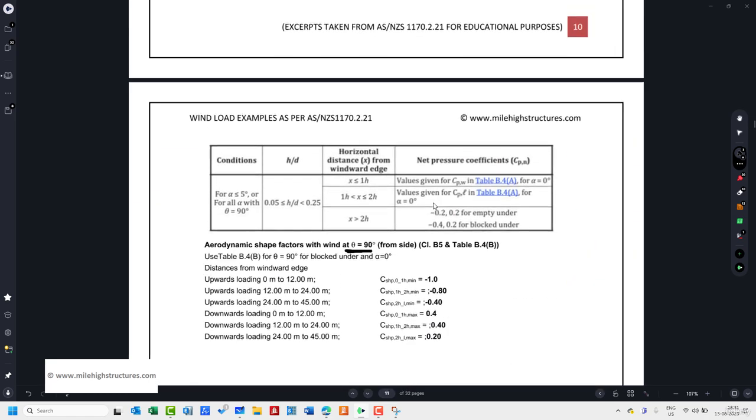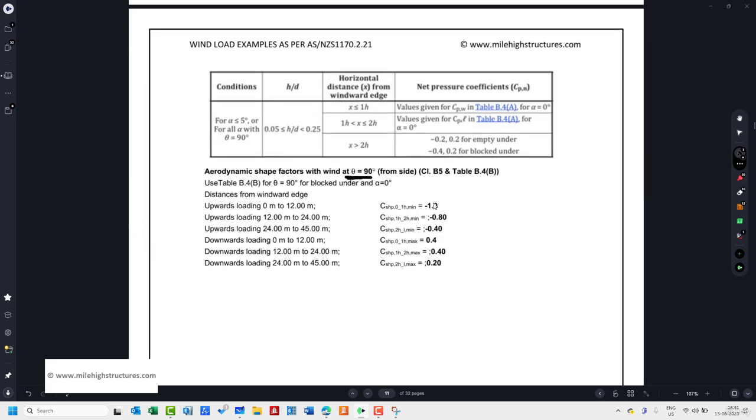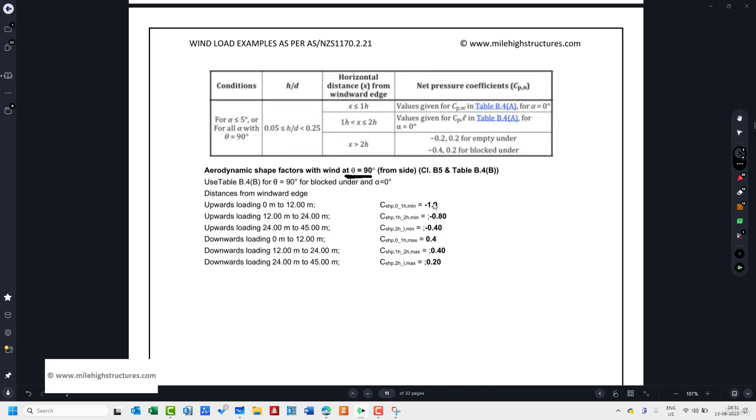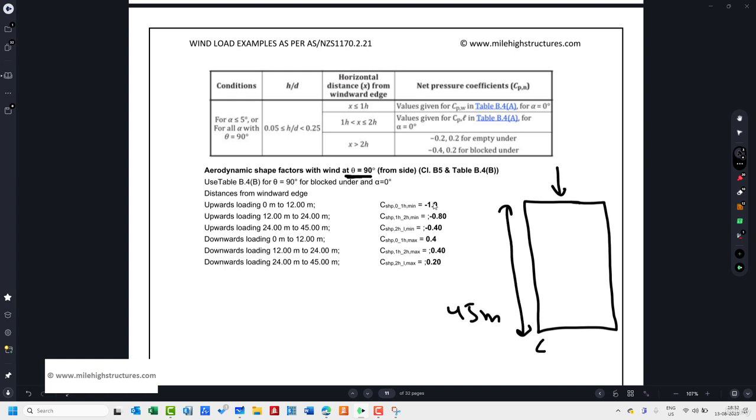Now the third part is a little bit confusing also, because in here when we're talking about the application, we are more or less talking about the drag effect of the wind. That is when the wind is flowing from this particular direction. So this is basically the 45 meters. This is basically 12 meters. So we have understood about theta equal to 0. We have understood about theta equal to 180.